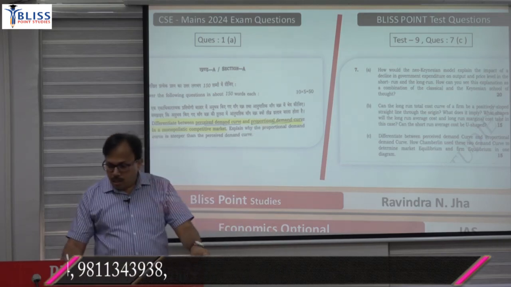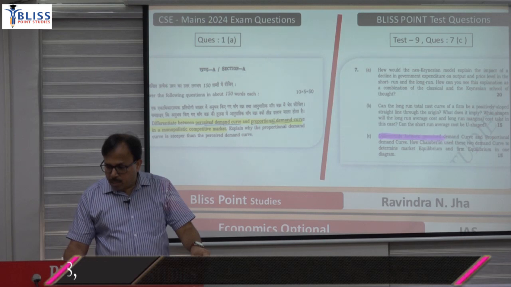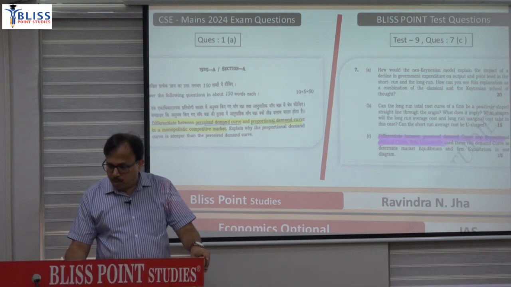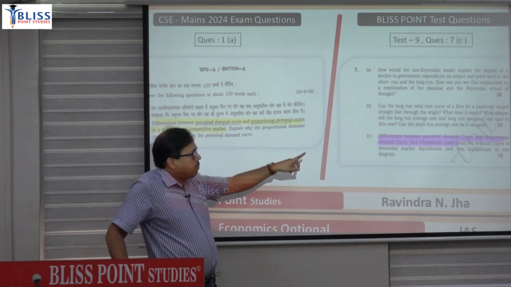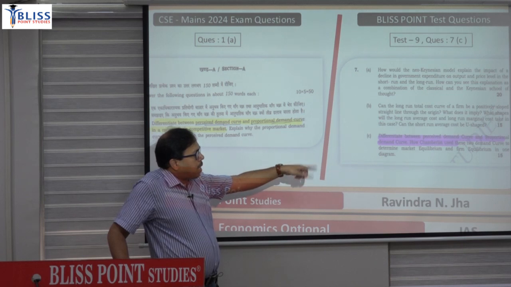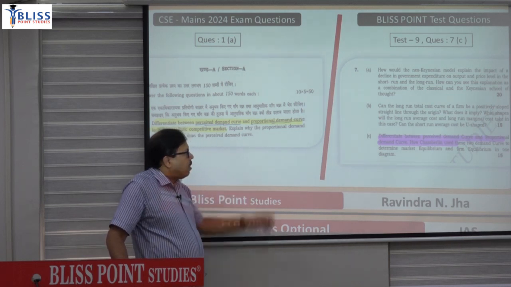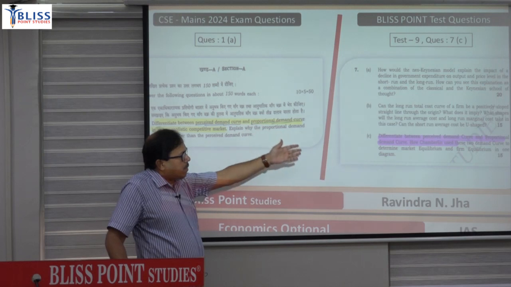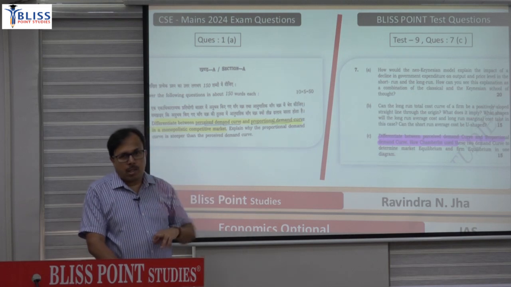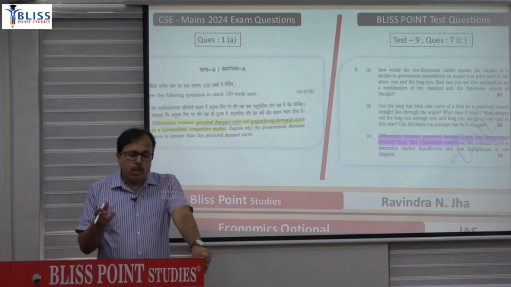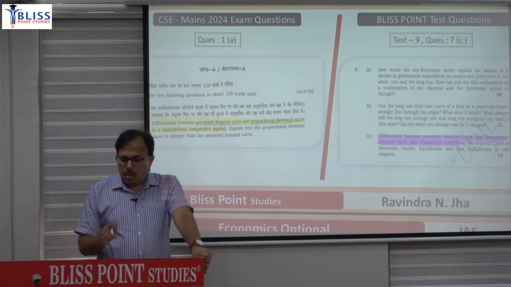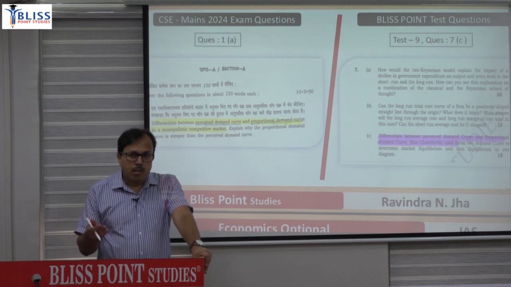7C was the same: differentiate between the perceived demand curve and the proportional demand curve, and how Chamberlin used these two demand curves to determine market equilibrium and firm equilibrium in one diagram. So this was a 10 marks question, that was a 15 marks question, but the first part is the same, differentiate between the perceived and the proportional demand curve. So if you have that question, it means it was not a past year based question. We are taking into account new questions that may be asked.